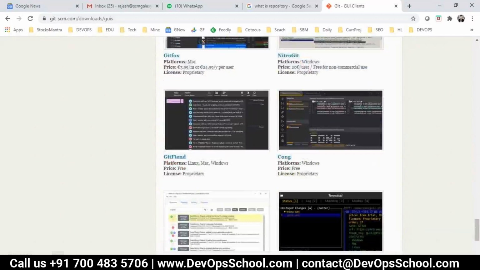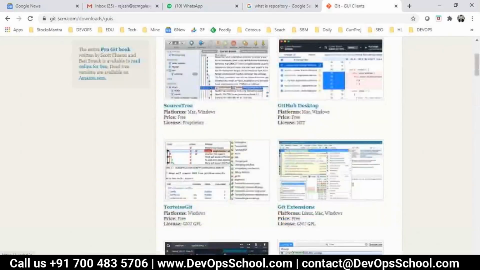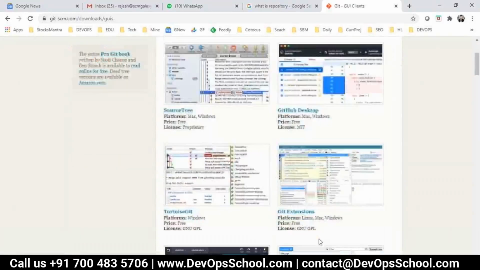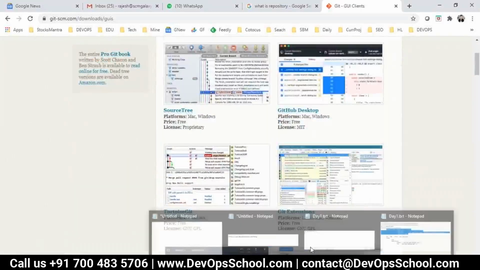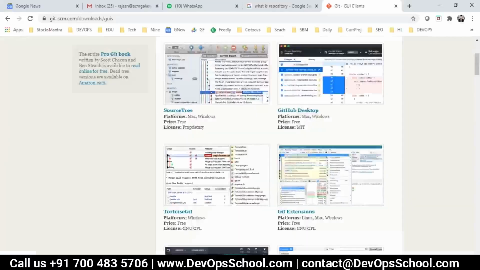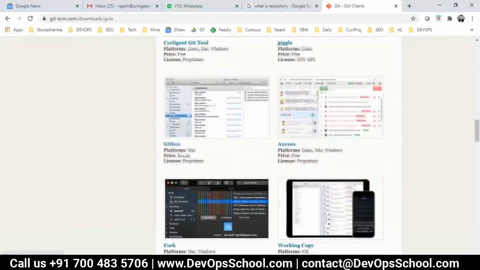So yes, you can use it for the Git client, depending on your operating system. I will teach you Git Bash. The commands, the concept and the functionality will remain the same. Which GUI tool you are using hardly matters. Whichever tool you are using, the functionality of Git will not change.